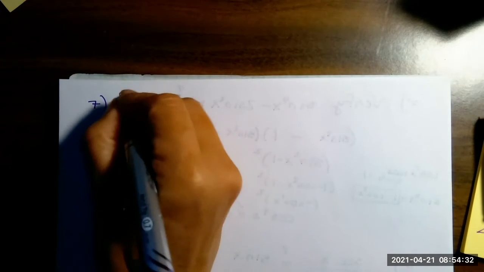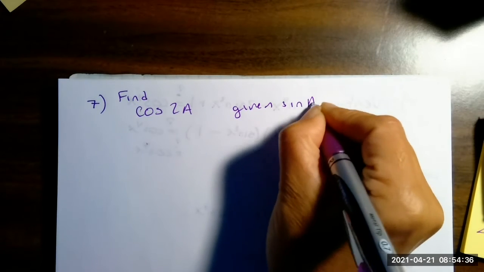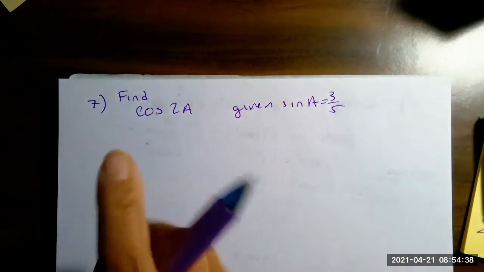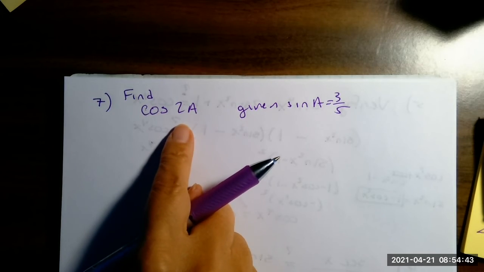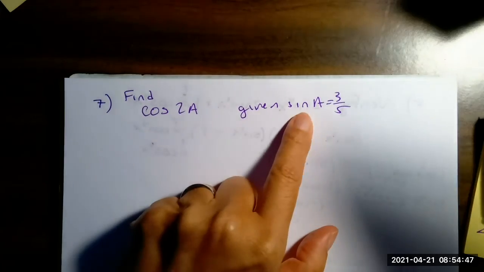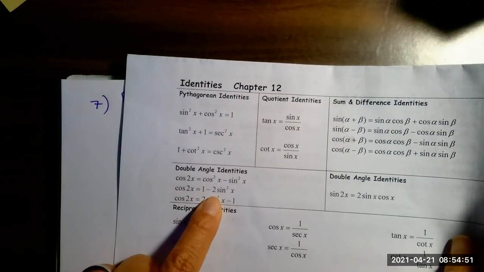All right, let's find this given. I don't know what that is, but what I can do is come over here and use one of the identities because all I'm given is sine. So let's see. Hey, look at this one. If I'm given sine and it's sitting there, I can just use this one.